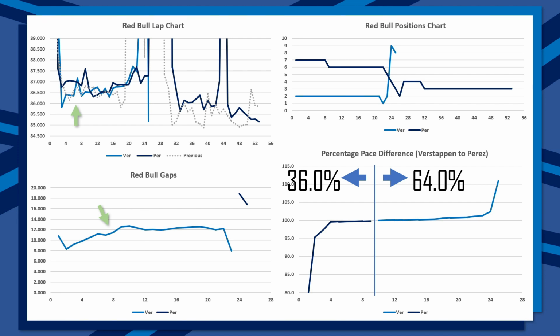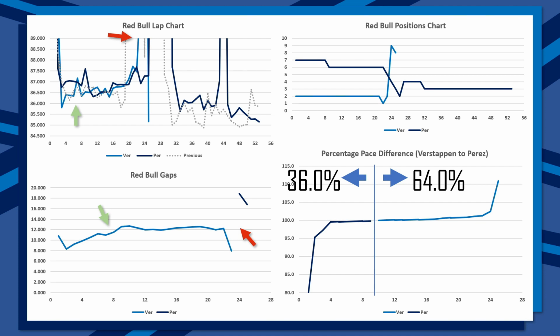But arguably this is more to be expected because Sergio Perez isn't stuck in a great deal of traffic compared to Valtteri Bottas, so perhaps there could have been a little bit more of a difference or a little bit less of a difference. And then in exactly the same way as the Mercedes panel, we can see the retirement of Max Verstappen and then that safety car period that we saw in the middle of the race.